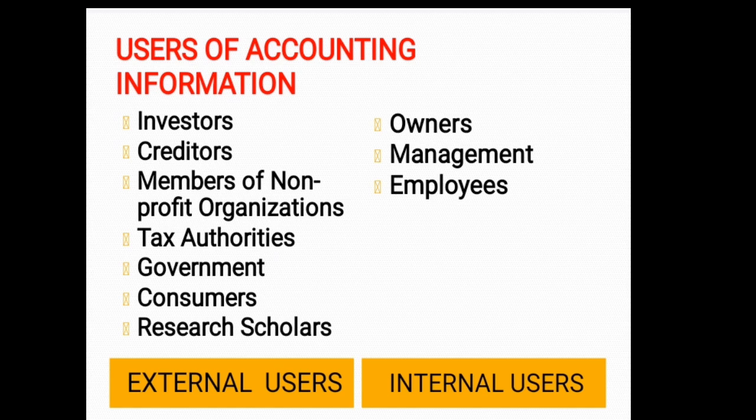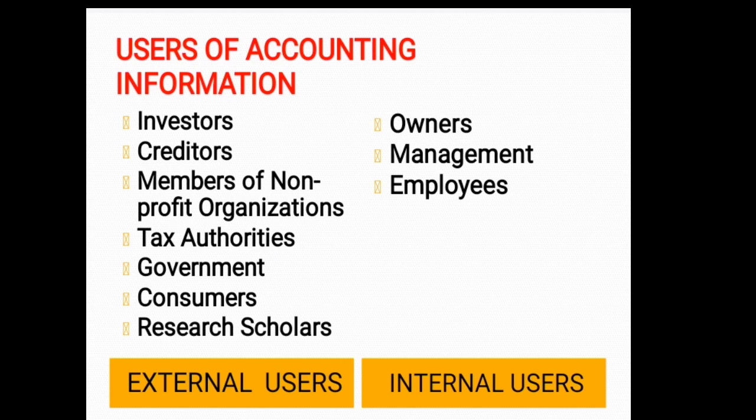The second external users are creditors. Who come under creditors? Suppliers of goods and services on credit, bankers and other lenders of money. They also want to know the financial position of a concern before giving a loan or granting credit.